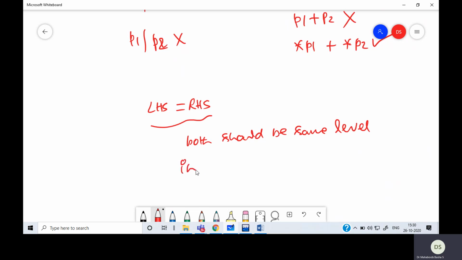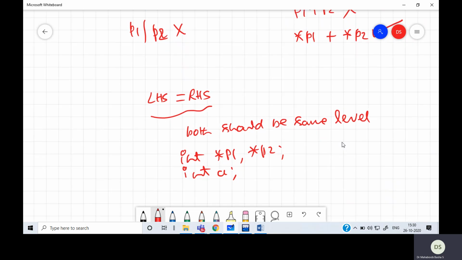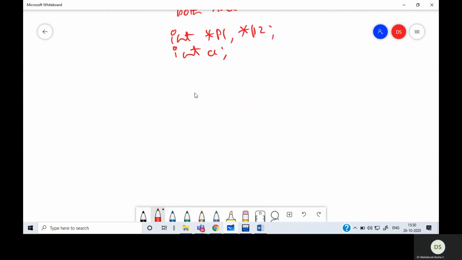So if I have int asterisk p1, int asterisk p2, and int a. Now when I say p1 equals p2, both are okay. Both are pointers, same level.